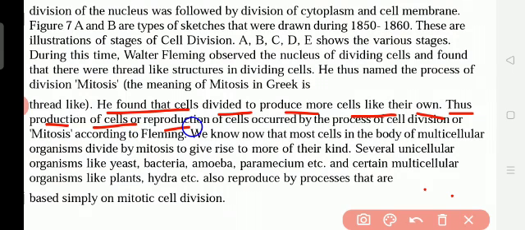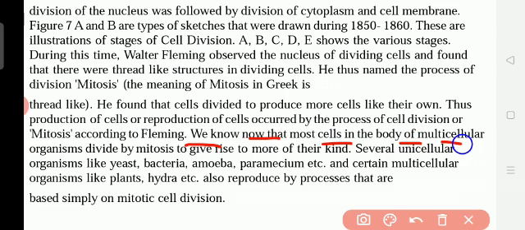Thus, reproduction of cells occurred by the process of cell division or mitosis, according to Walter Fleming. We now know that most cells in the body of multicellular organisms divide by mitosis.